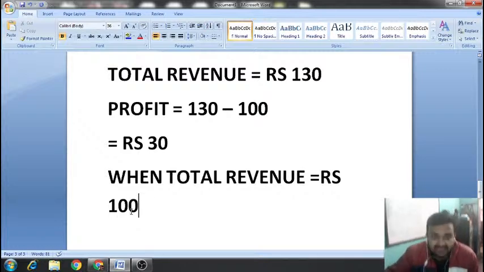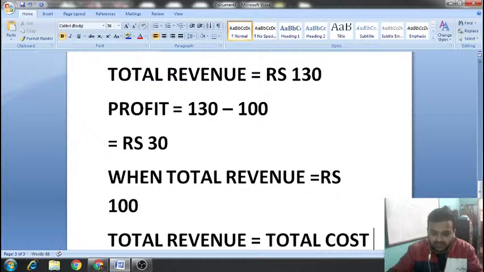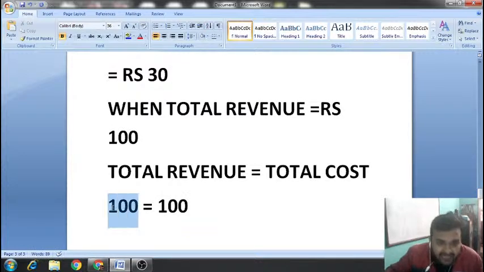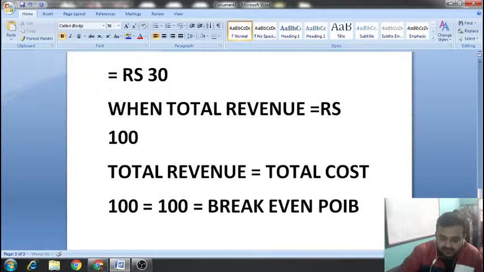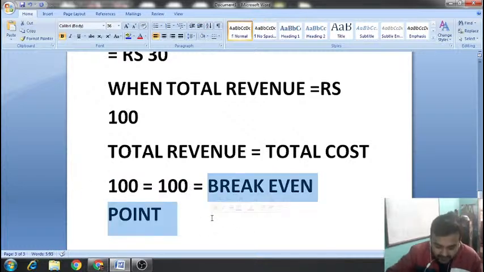Okay, so at this point, this 100, total revenue is equal to total cost. So this 100 equals 100. When your revenue is 100, at this point you will be at break even point.